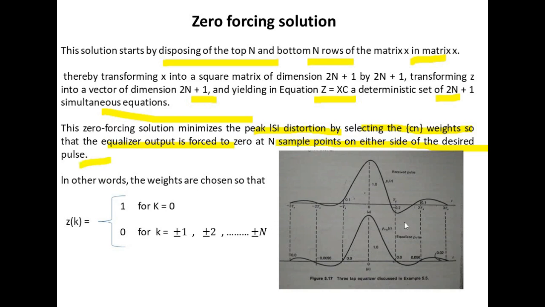This is shown in the diagram. This is the main pulse that we have received, but this is the equalized pulse. Here some values were initially there, but after equalization this value is now almost 0. This wave is after the equalization, and this is the wave that we had received. In other words, the weights are chosen so that Zk is equal to 1 for k equals 0, and the rest it is 0, as is shown in the diagram.